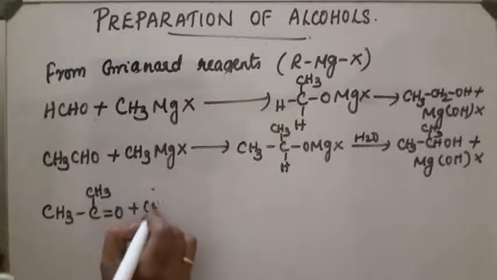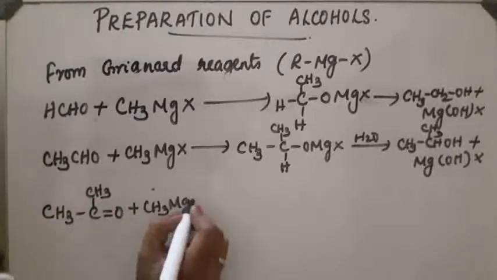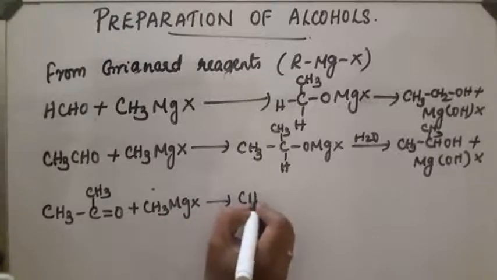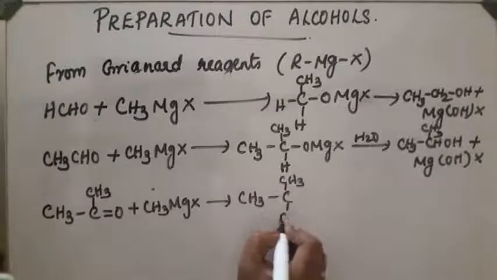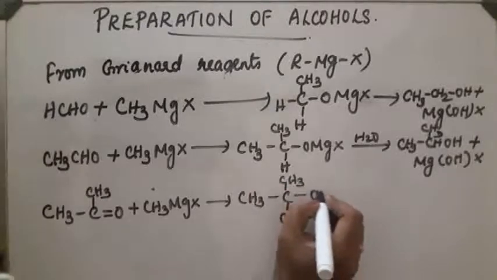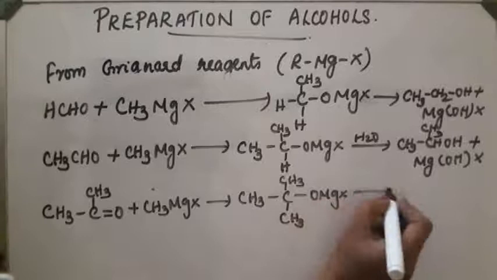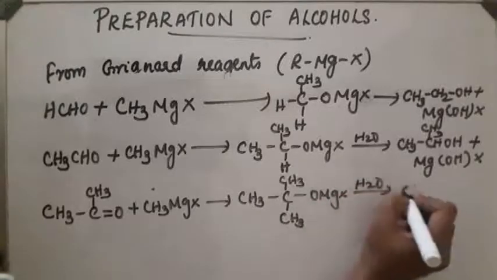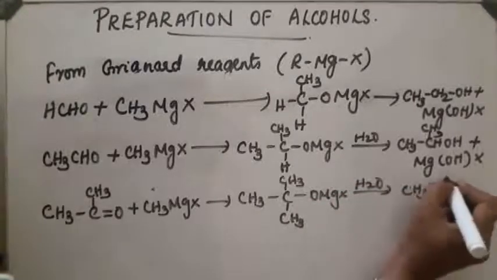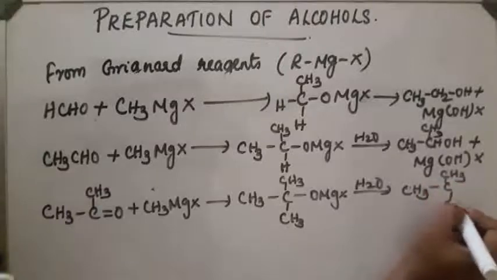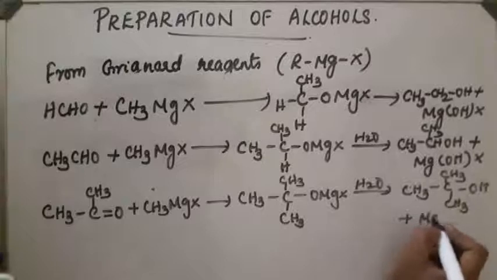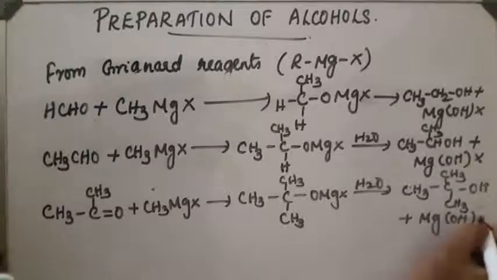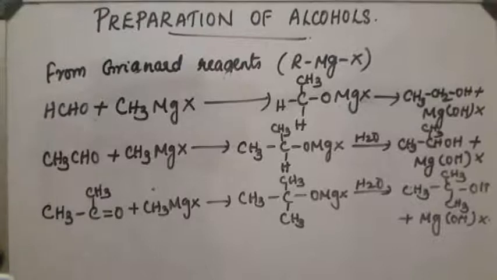Next, in the case of ketone, plus CH3MgX. CH3 comes here, OMgX. This on hydrolysis gives a compound with three CH3 groups and OH. This is a tertiary alcohol plus MgOHX. These are the different reactions of carbonyl compounds with Grignard reagents.